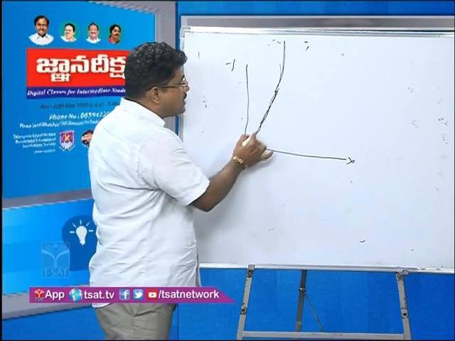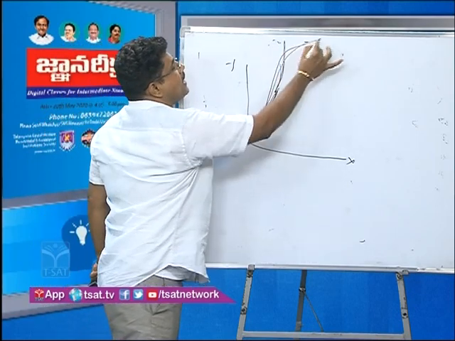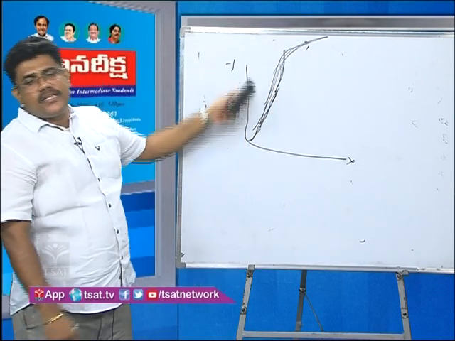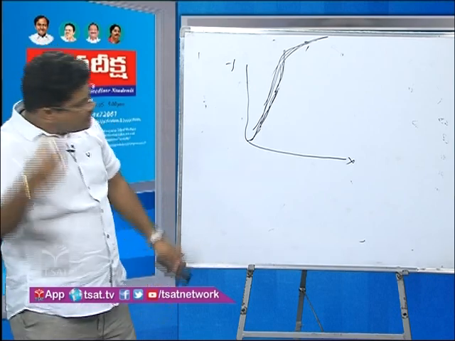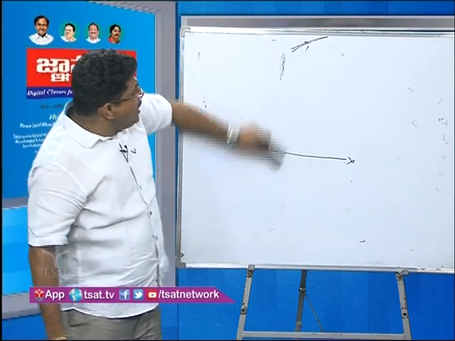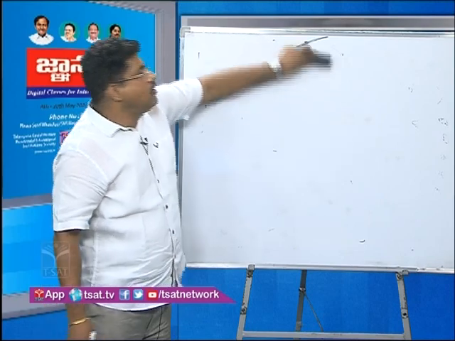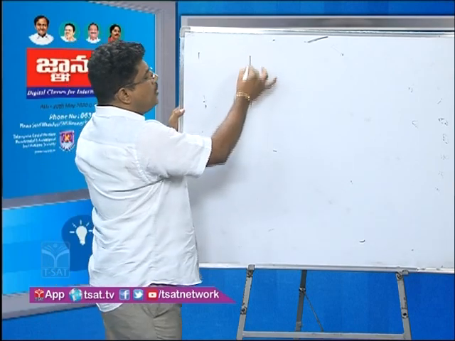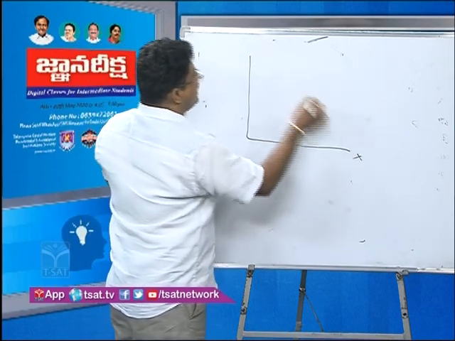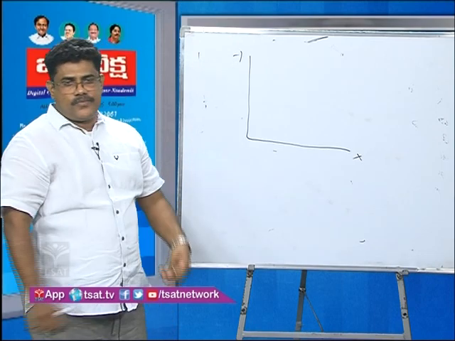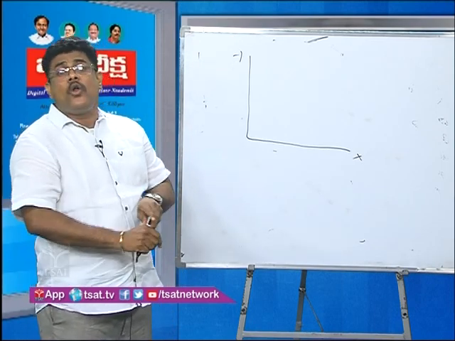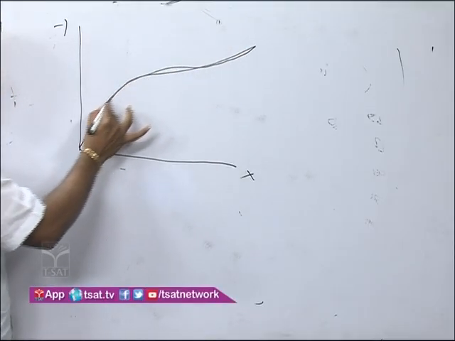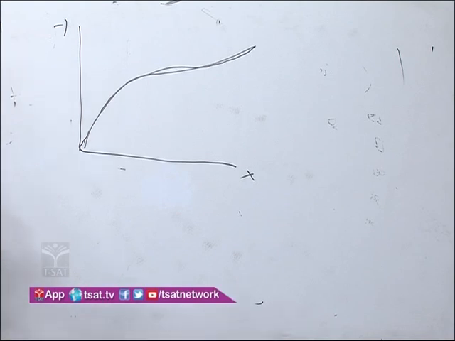And it forms a hyperbola. Yes, this is the importance of myoglobin. Next, we go to the fetal oxyhemoglobin dissociation curve and the mother oxyhemoglobin dissociation curve. For example, you see this is the x-axis, this one is the y-axis. The mother oxyhemoglobin dissociation curve forms the S-shaped sigmoid curve.